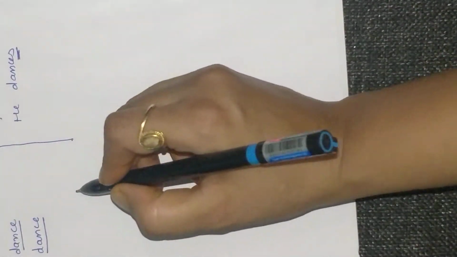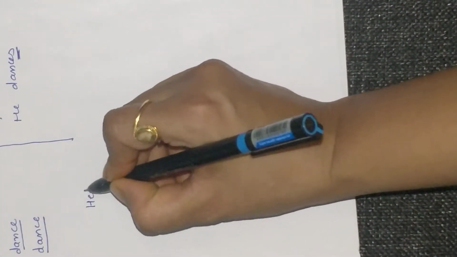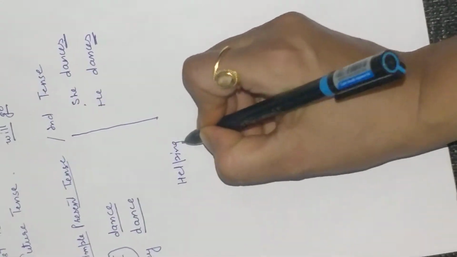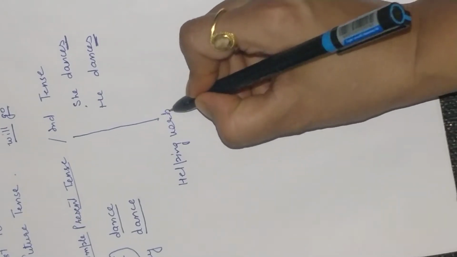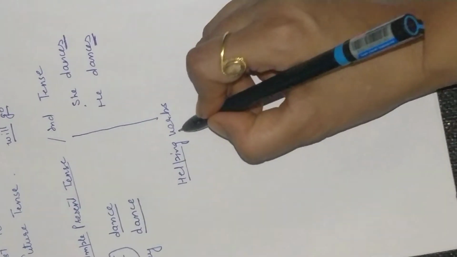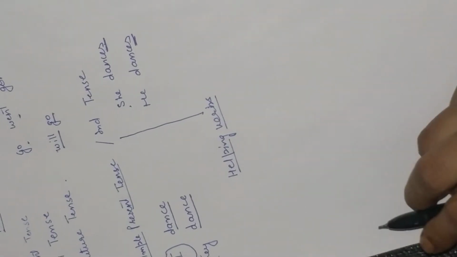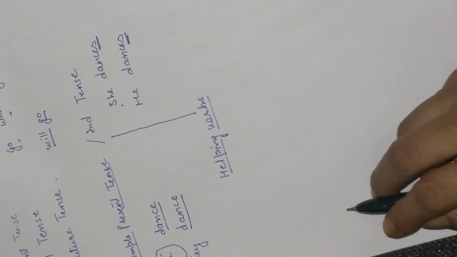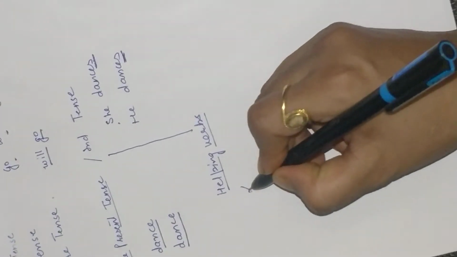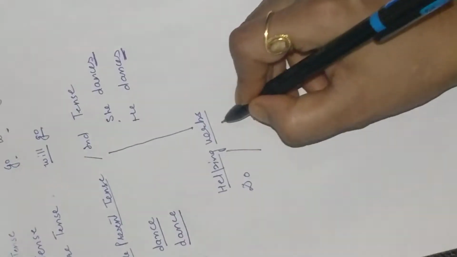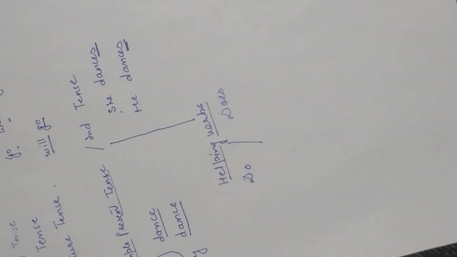Now I am going to tell you the helping verbs. Every tense has different helping verbs. So the helping verbs of simple present or indefinite are do and does.